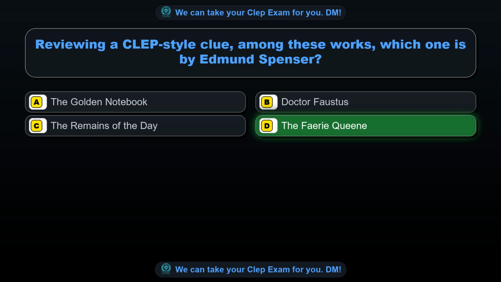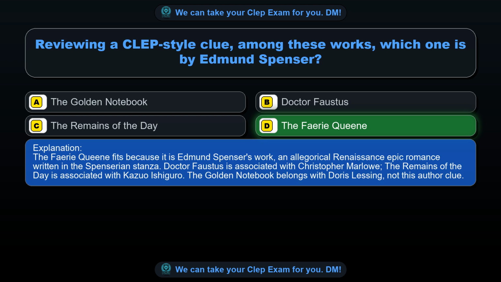The Fairy Queen. The Fairy Queen fits because it is Edmund Spenser's work, an allegorical Renaissance epic romance written in the Spenserian stanza. Dr. Faustus is associated with Christopher Marlowe. The Remains of the Day is associated with Kazuo Ishiguro. The Golden Notebook belongs with Doris Lessing, not this author clue.